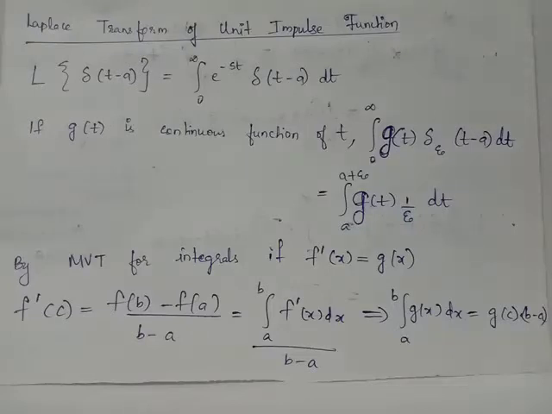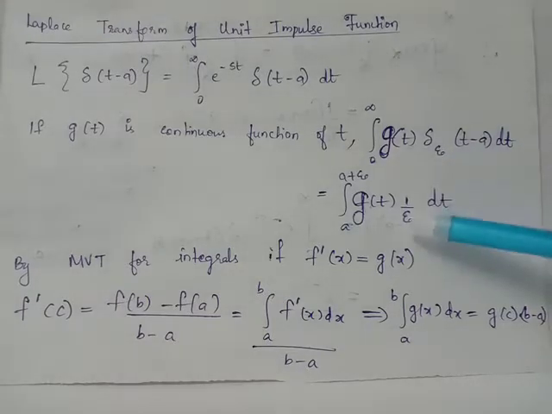Laplace transform of unit impulse function. We have unit impulse function delta(t - a) obtained as the limiting case, epsilon tends to 0, on the function delta_epsilon(t - a). This function delta_epsilon(t - a) displays non-zero output 1/epsilon only in the range a to a + epsilon, which is the small neighborhood of point a.